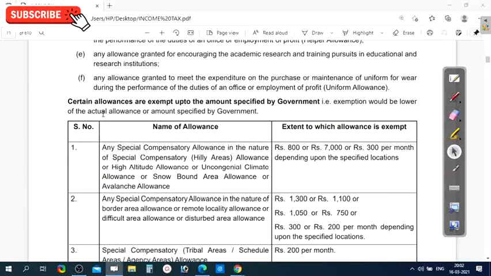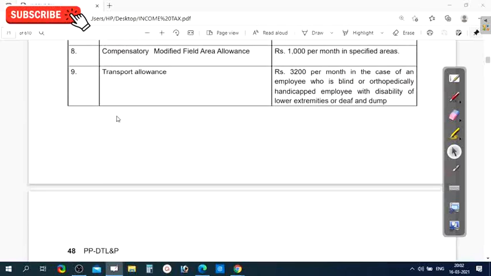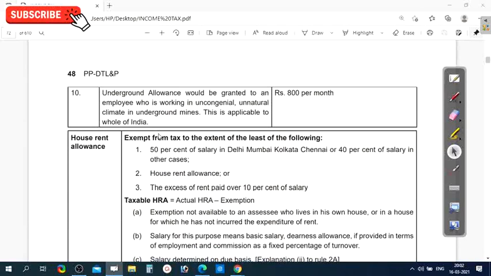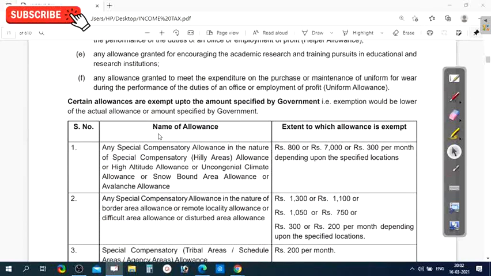And next, certain allowances are exempt up to the amount specified by the government. These are some other allowances. How many are there? 10 allowances are there, for which a certain amount specified by the government is exempted and the remaining is taxable. According to the government conditions, some of such allowance is taxable and some is exempted. Let us see those allowances.